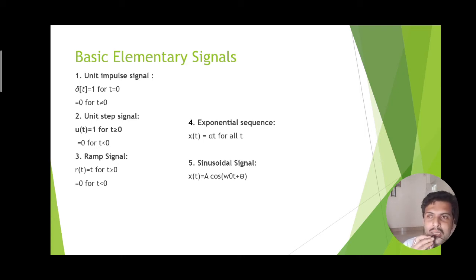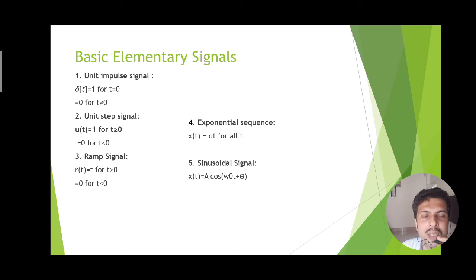Ramp signal means it is a continuously rising signal and it has constant slope. It's a linear signal with constant slope. So r(t) equal to t means it is a 45-degree inclined signal. If it is not 45 degree, then also it is a ramp signal. Other examples are also available, where the slope is varying, but it is linear, and it is valid for t greater than 0, but for t less than 0, it is 0.